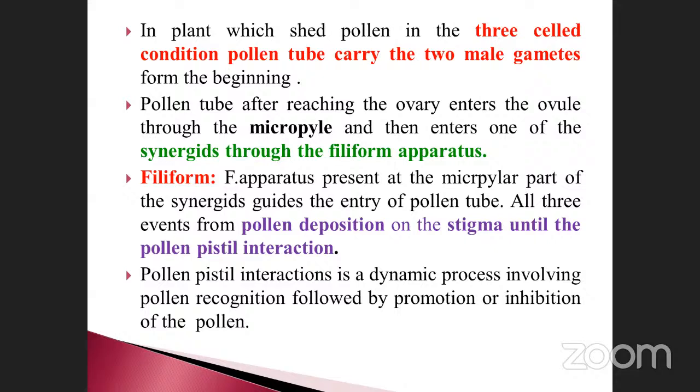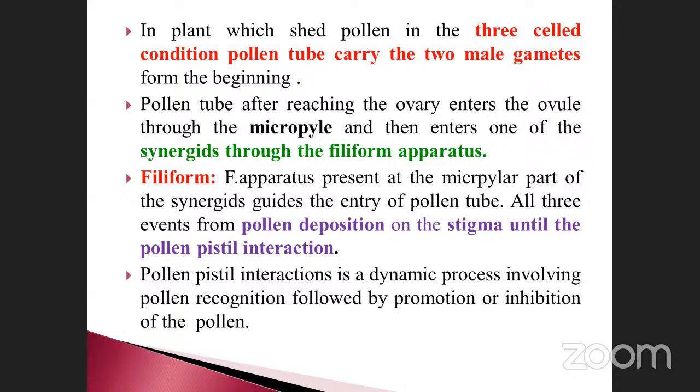All three, from pollen deposition on the stigma until the pollen-pistil interaction. So these are the three stages. Once tube formation takes place, it reaches the micropyle through the filiform apparatus. The filiform apparatus is present near the synergids. Pollen-pistil interaction is the dynamic process involving pollen recognition, followed by promotion or inhibition of the pollen.